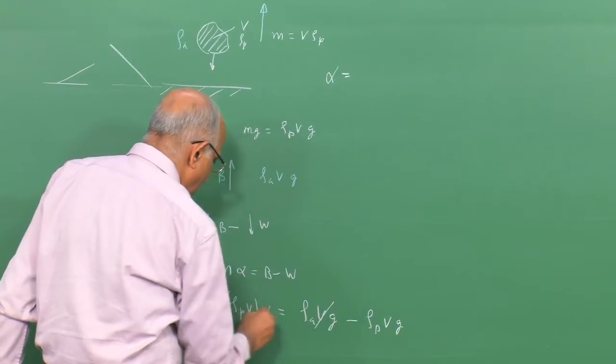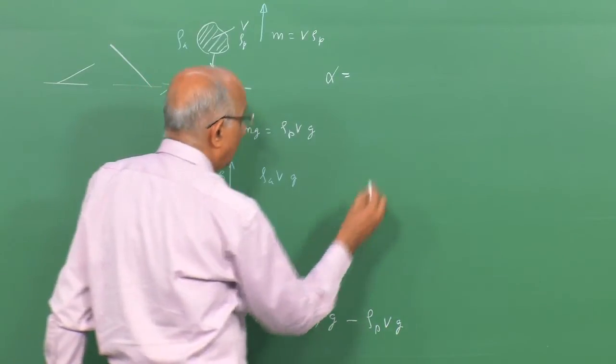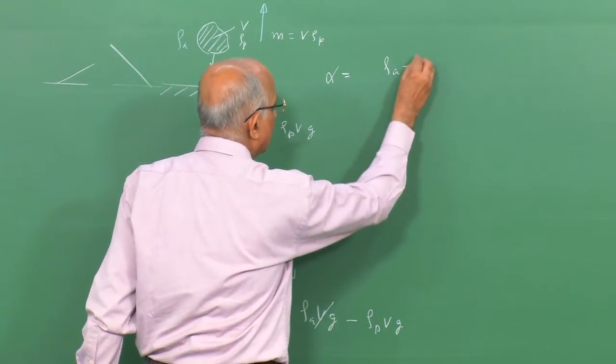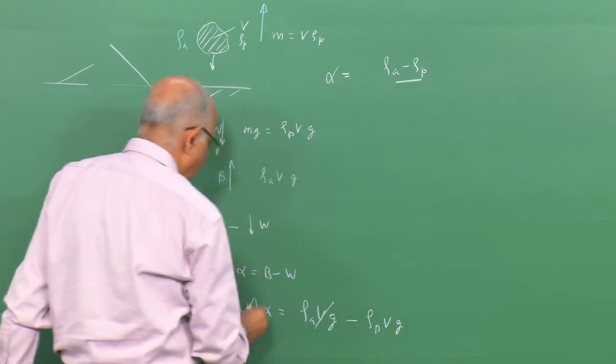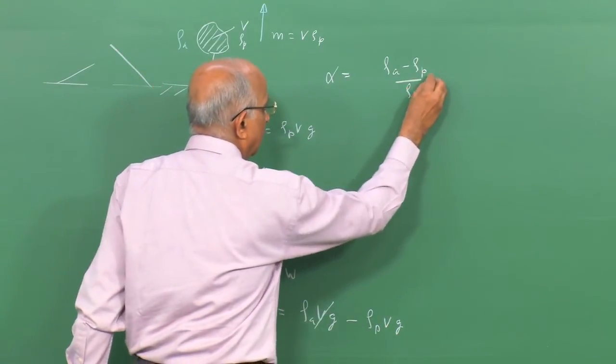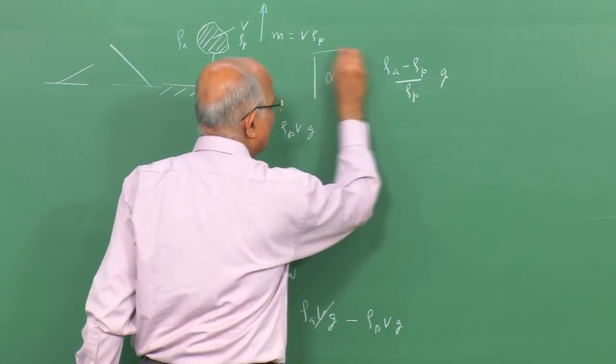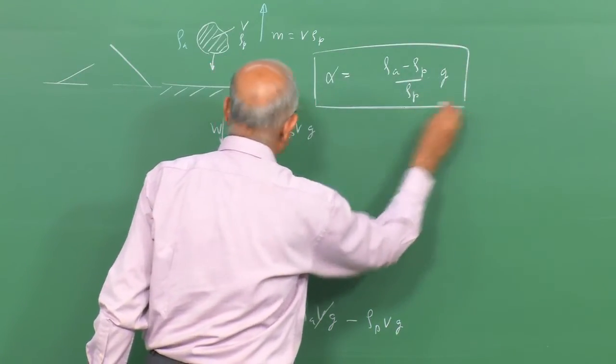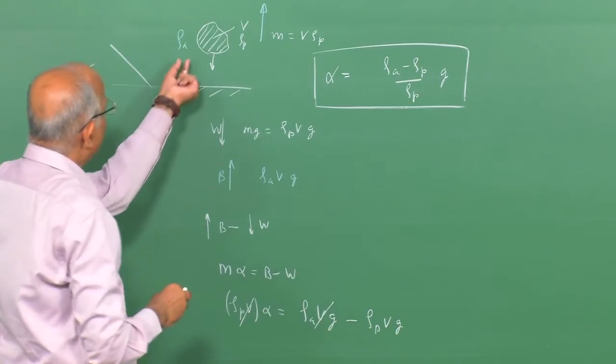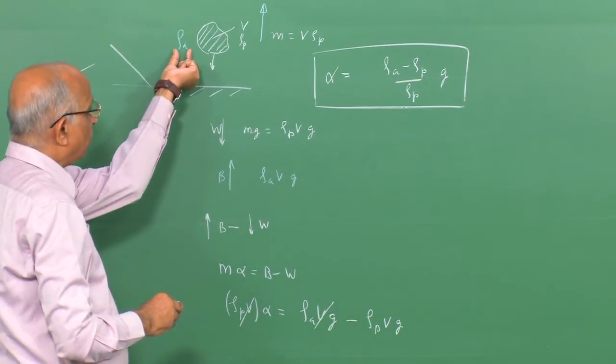V and V get cancelled on both sides. I get alpha is equal to (rho_A minus rho_p) divided by rho_p, into g. Well, this is the upward acceleration of the parcel of gas.